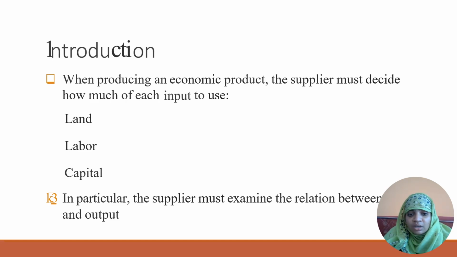As you can observe in this slide, they give the factors of production. Those are the inputs of factors of production: land, labor and capital. Labor is a variable factor and capital is also a variable factor.